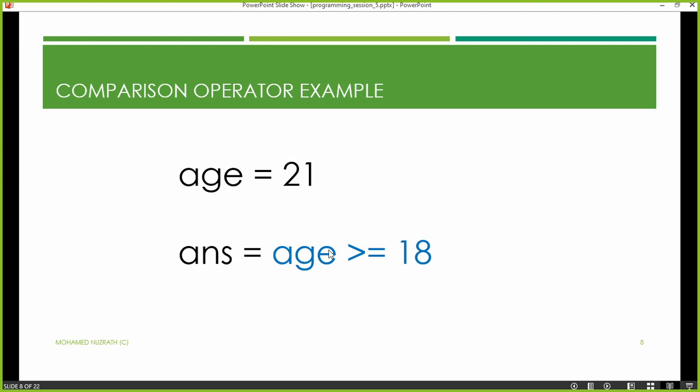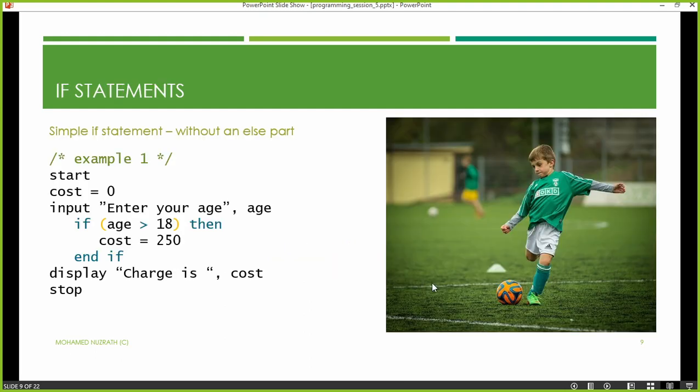So 21 is greater than or equal to 18. What do you think, is it true or false? True. Very good, so there is no confusion. You can understand that. So here, greater or equal to is a comparison operator.